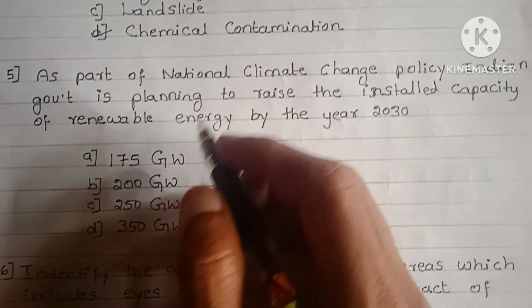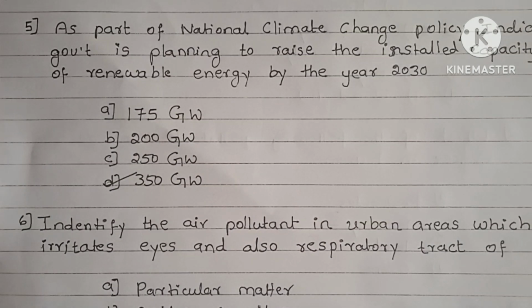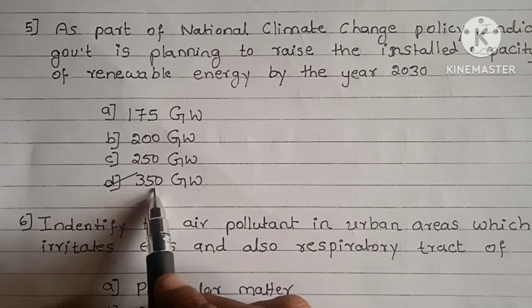In 2030, 350 gigawatt of energy is to be raised. It means the government has planned to raise 350 gigawatt of renewable energy in the year 2030. So option D is the right answer.